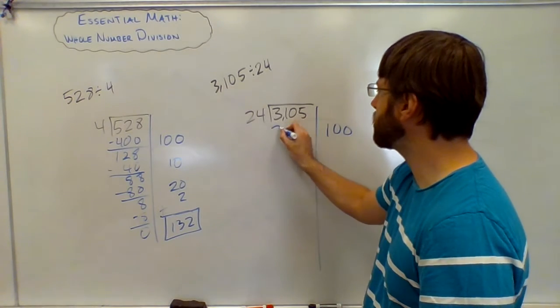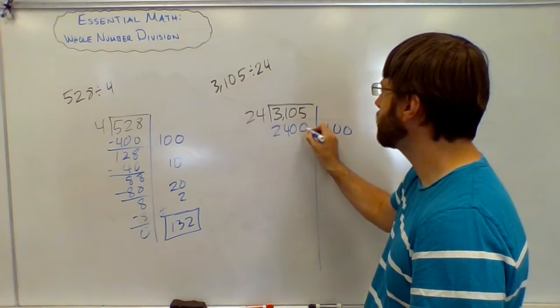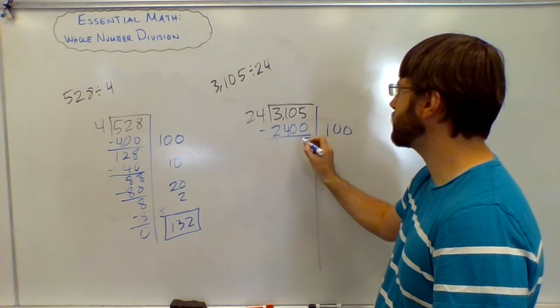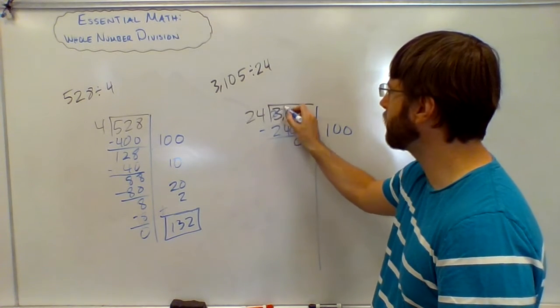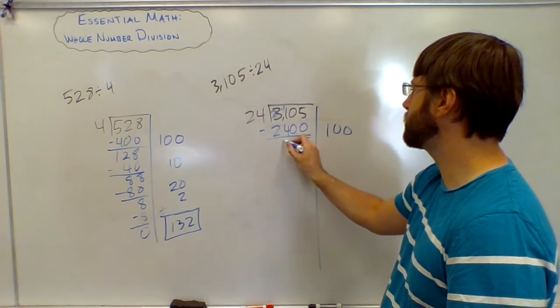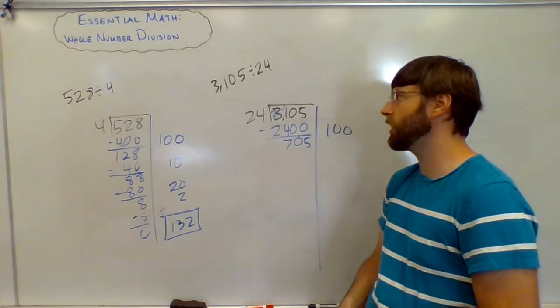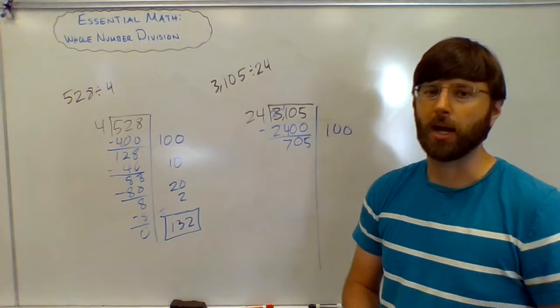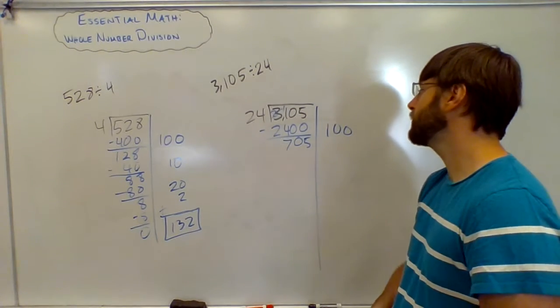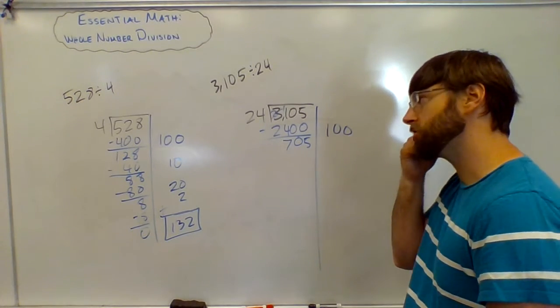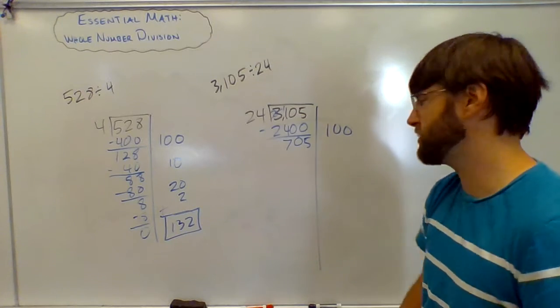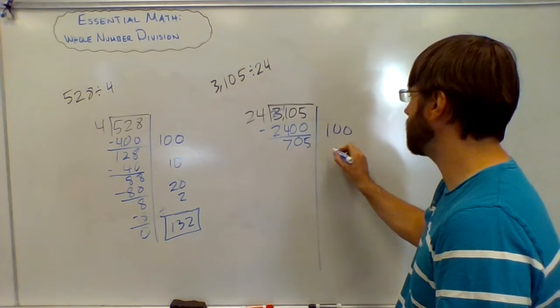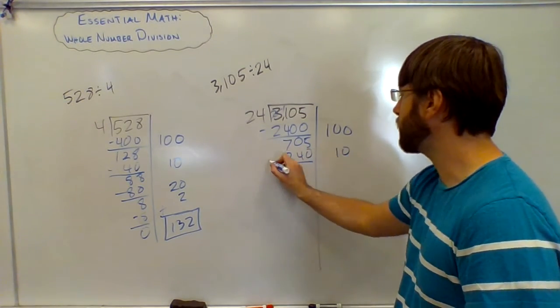That's $2,400 distributed. So how much is going to be left here? $705 left to give out among these 24 people. I can't give out 100 anymore. I'm going to just start with giving out 10 because I'm pretty sure I can do 10. That'll be 240. Yeah, I can give out that much.